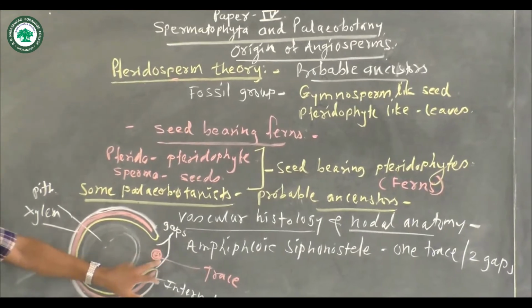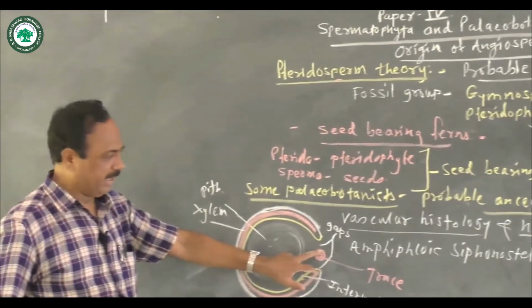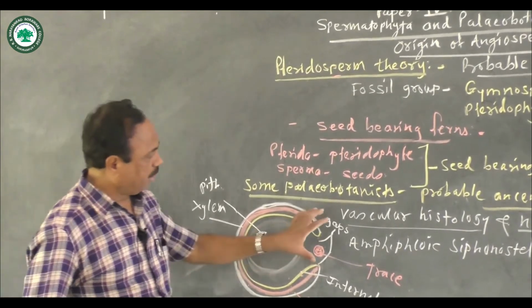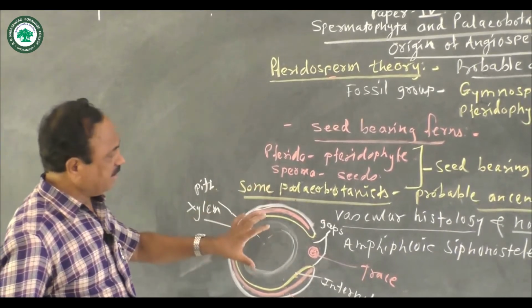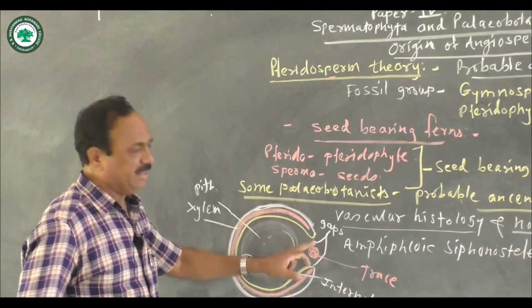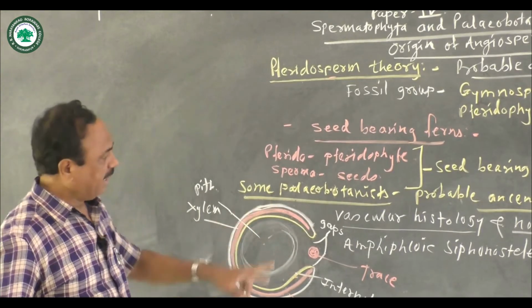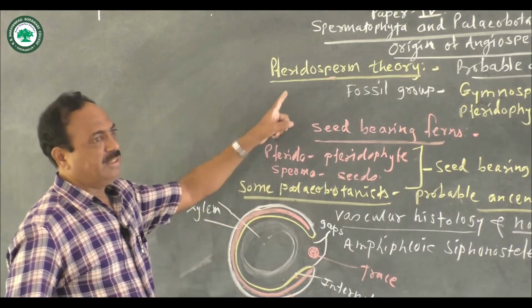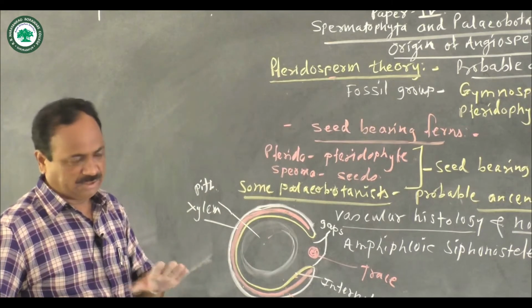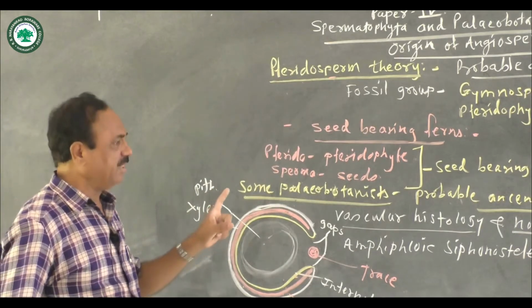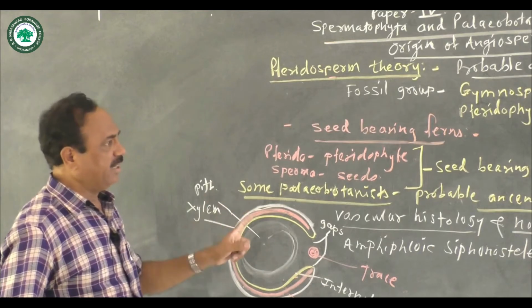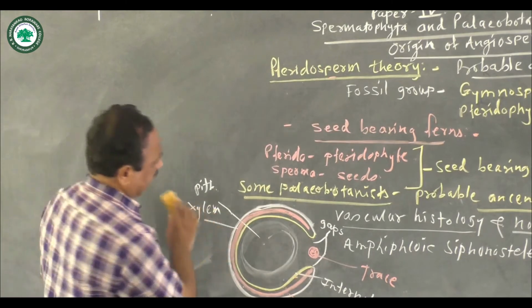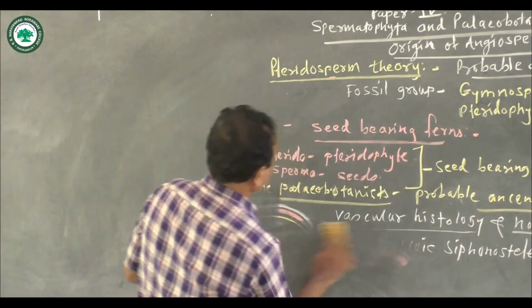This is one trace. Trace means vascular supply, and on both sides the two gaps are present. Such similarities between the pteridosperm and the angiospermic plants were found, and so according to many paleobotanists, the pteridosperm is suggested as the probable ancestor of the angiosperm. So this is the first evidence on the basis of which the pteridosperm is suggested as the possible ancestor of the angiosperm.